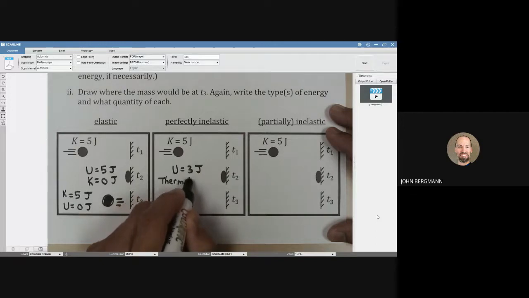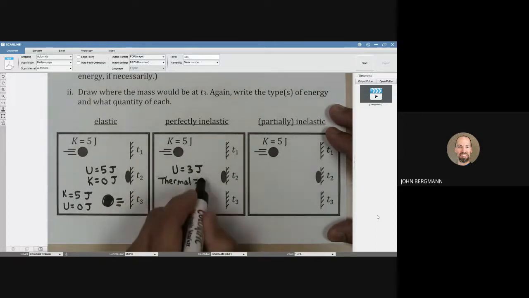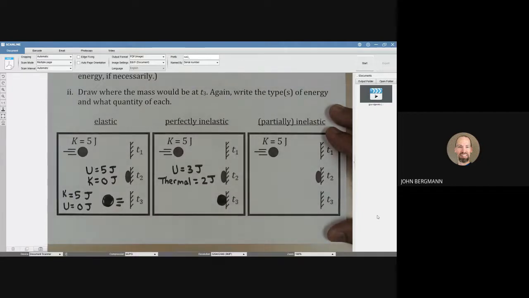Again, we're just making these numbers up. Maybe 2 joules have turned into thermal energy. Then this object will come back to its normal shape, but it will still be stuck to the wall. And in that case, all 5 of those joules have turned into heat.